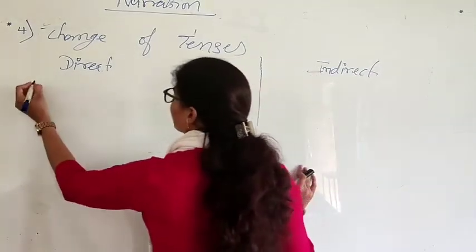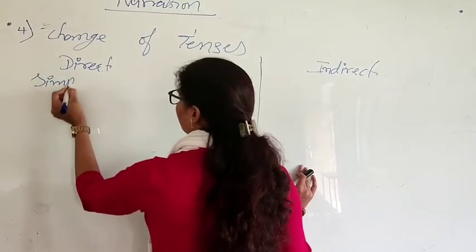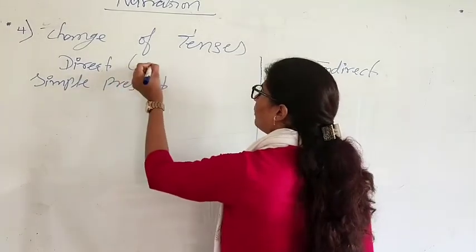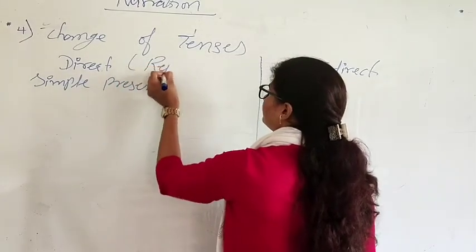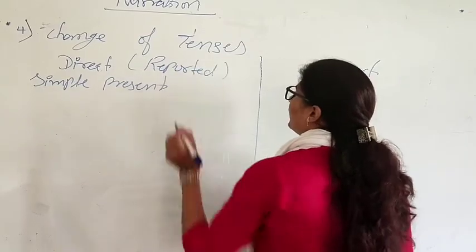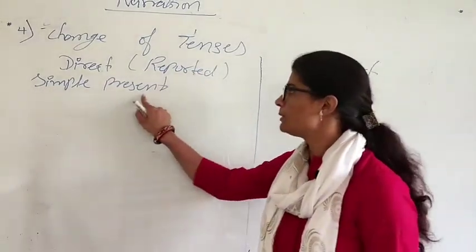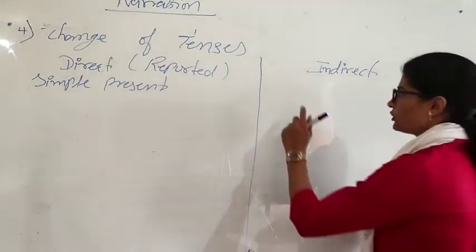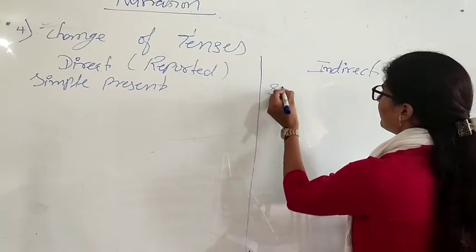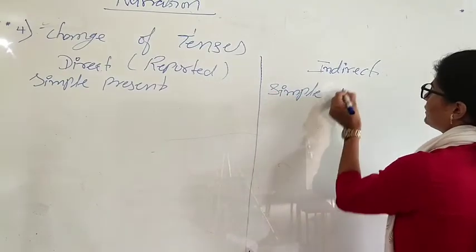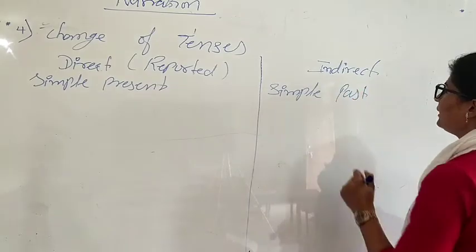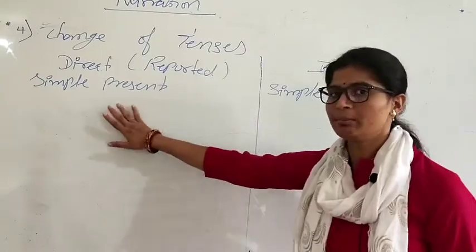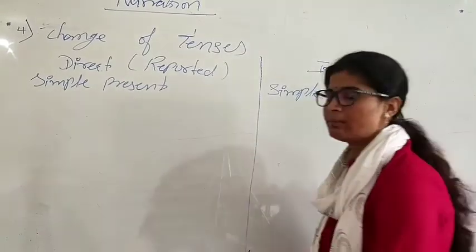If we have simple present in the reported clause in your direct narration, then this simple present is going to change to simple past in your indirect sentence. When you change direct sentence into indirect, simple present changes to simple past.